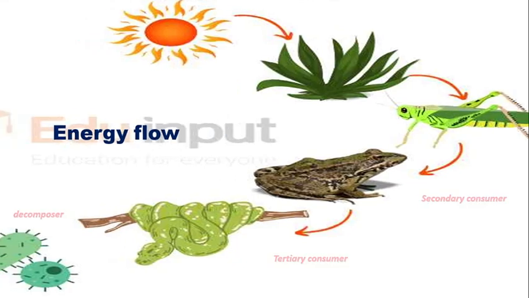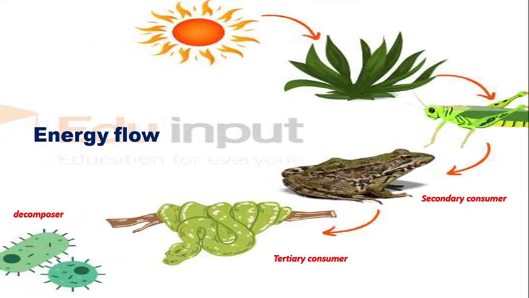Next the frog takes the grasshopper, so it is a secondary consumer, and the energy comes from the plant to the grasshopper to the frog. After that the tertiary consumer comes. It takes the frog, and the energy flows to the tertiary consumer.